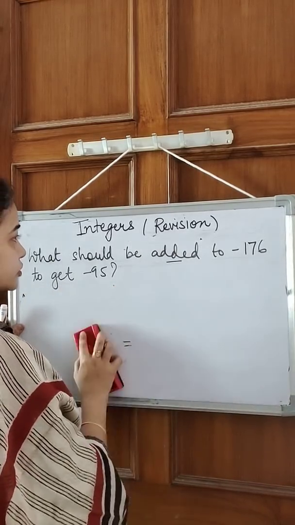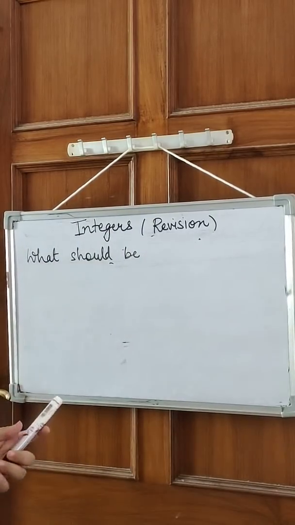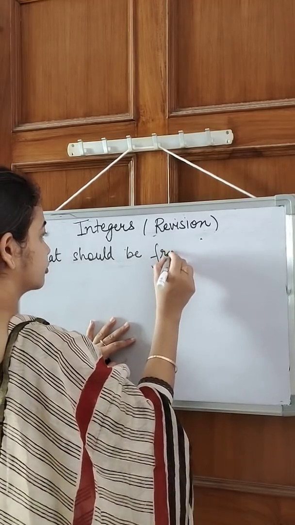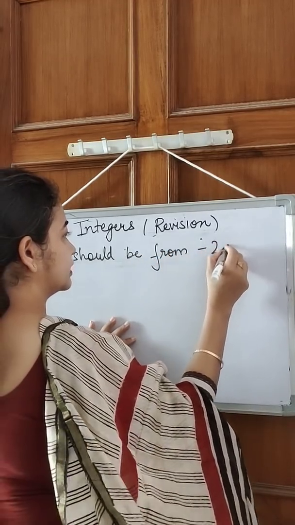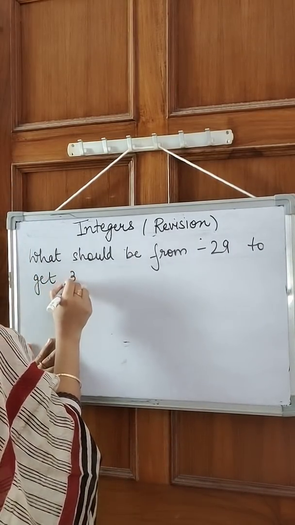Now let's take one more question which says, what should be subtracted from minus 29 to get 35?